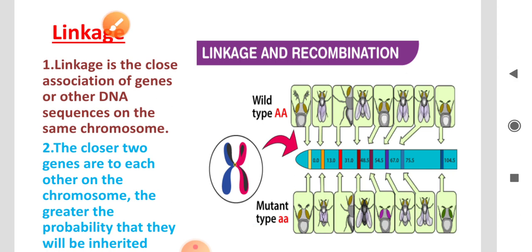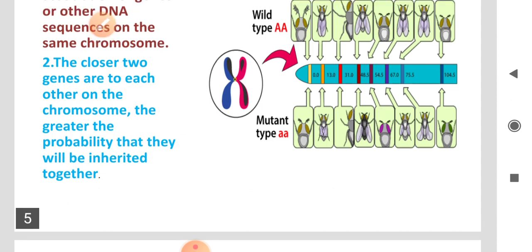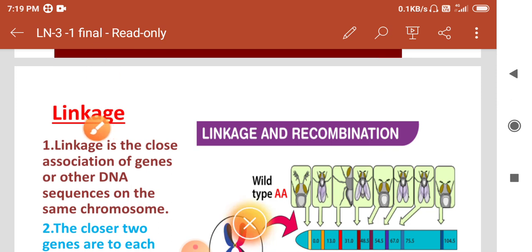For example, two genes, A and B, are present on the same chromosome. The closer two genes are to each other on the chromosome, the greater the probability that they will be inherited together. These two genes are located on the same chromosome and inherited together. This is called linkage.